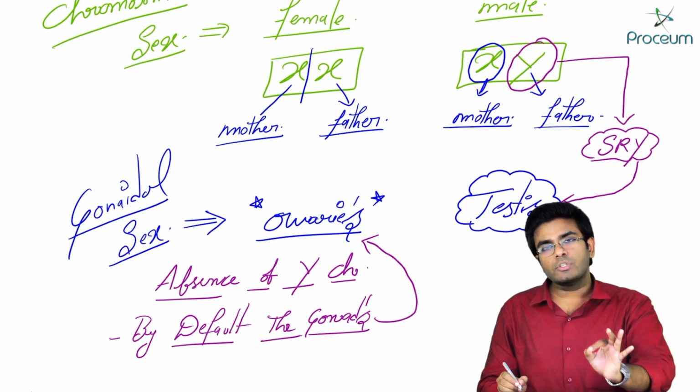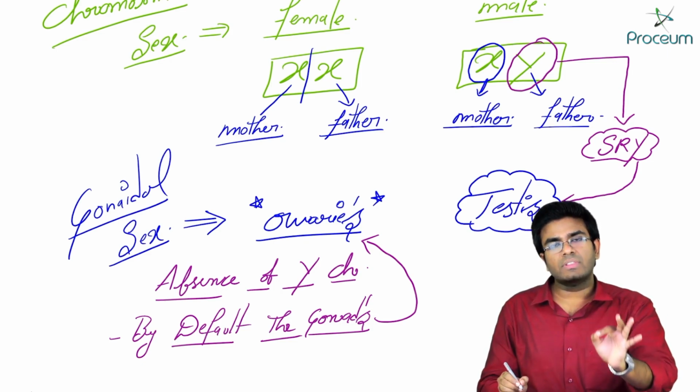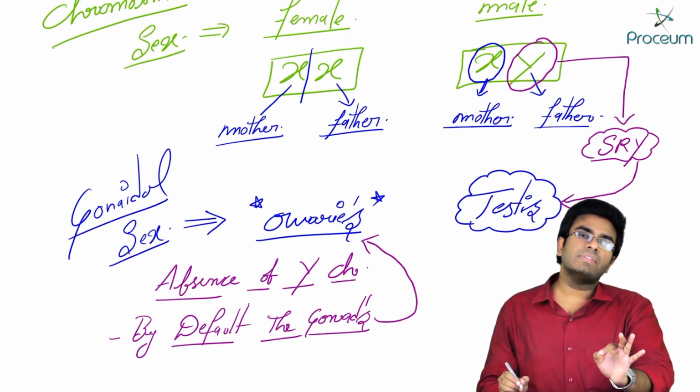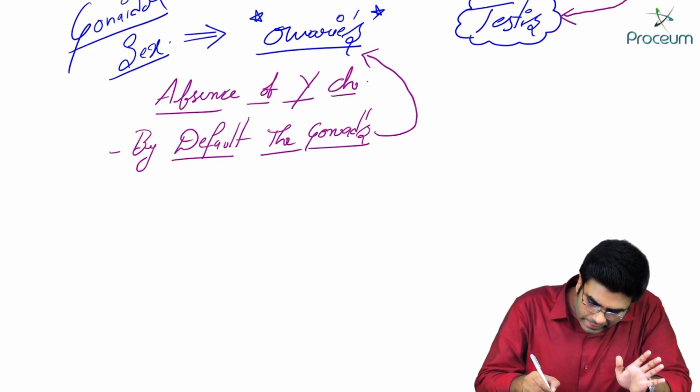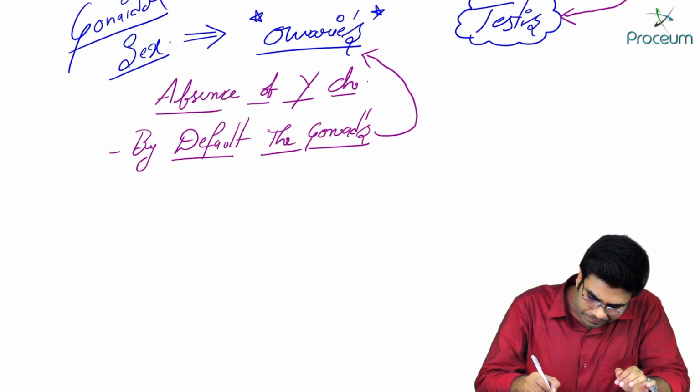So after seeing the gonadal sex, let's see about the phenotypic sex.